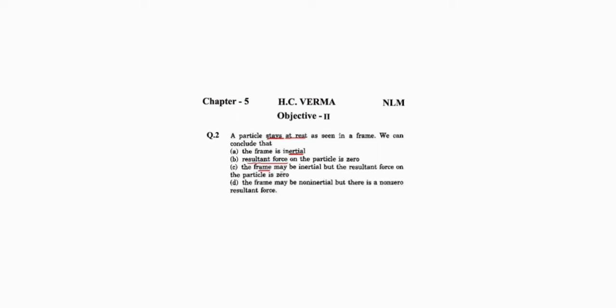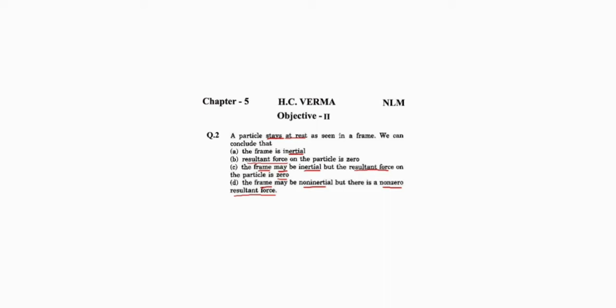Frame may be inertial, but the resultant force is zero. Frame may be non-inertial, but there is non-zero resultant force. Okay, let's talk about the possibilities. What does the question say? A particle stays at rest as seen in a frame.